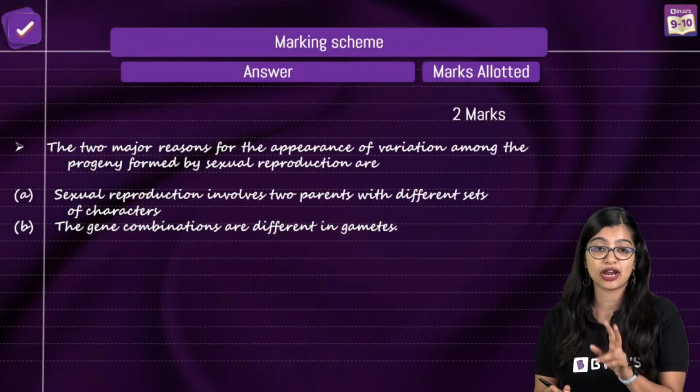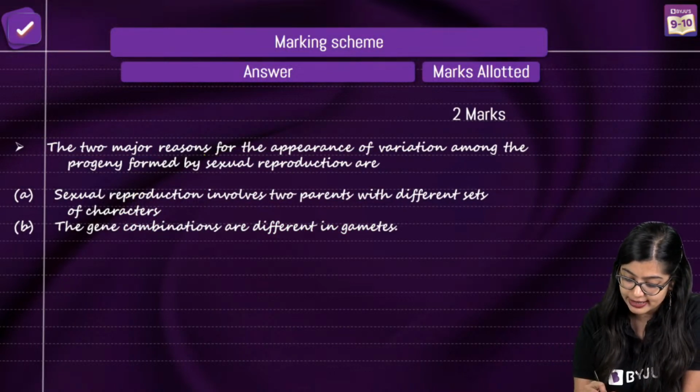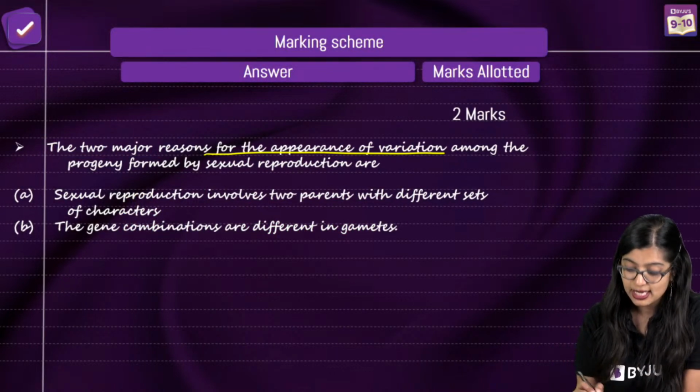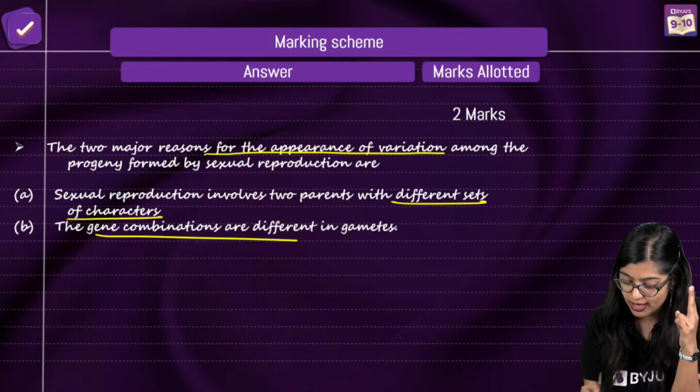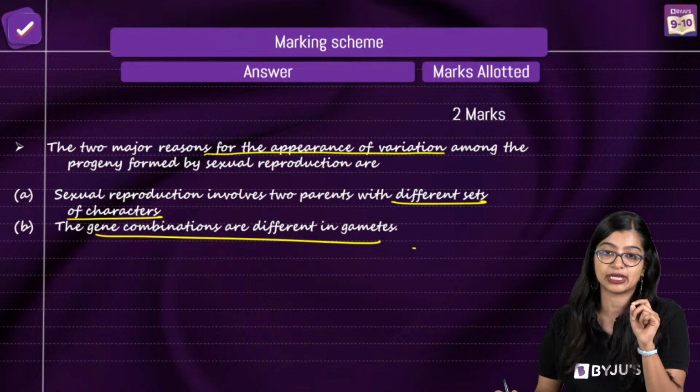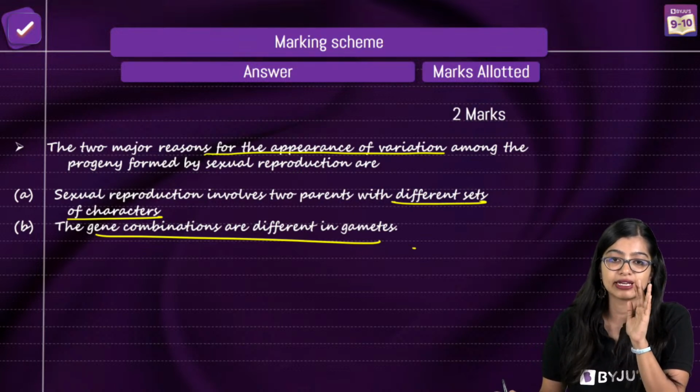So when you are writing the answer, the two major reasons for appearance of variation are that two sets of characters come in because two parents are involved, and gene combination in different gametes. So are we clear with this?